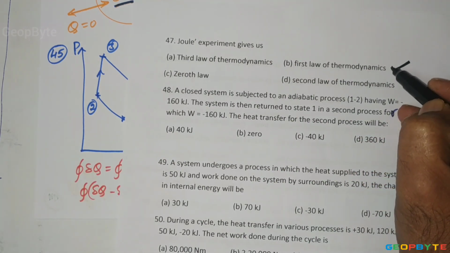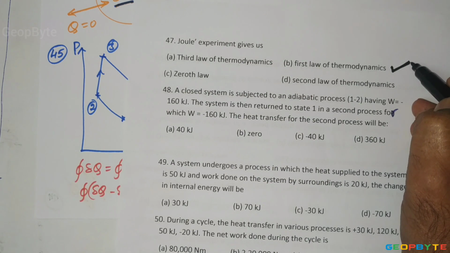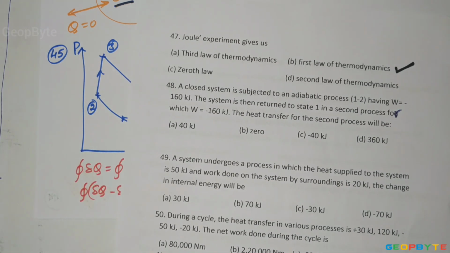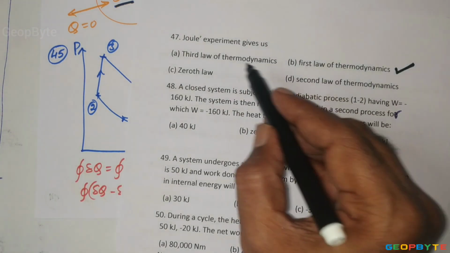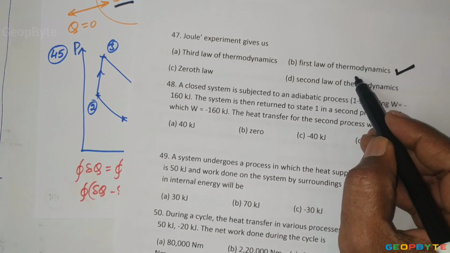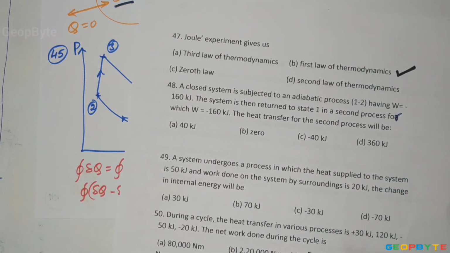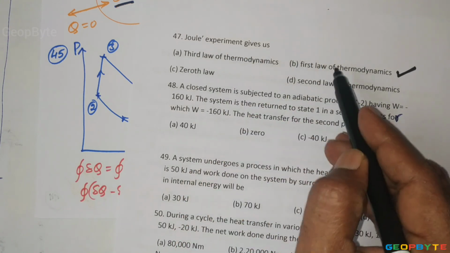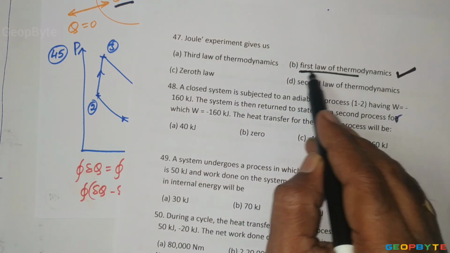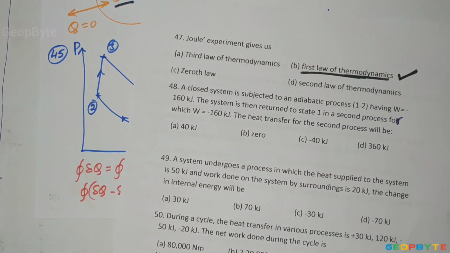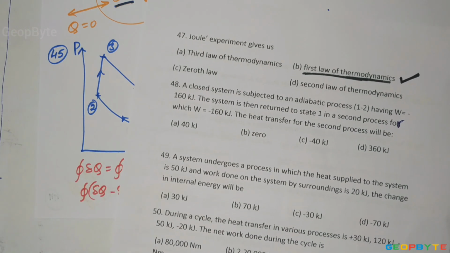Joule's experimental results give the first law of thermodynamics. Therefore, Joule's experimental results are the basis for the first law of thermodynamics. Option B is correct.